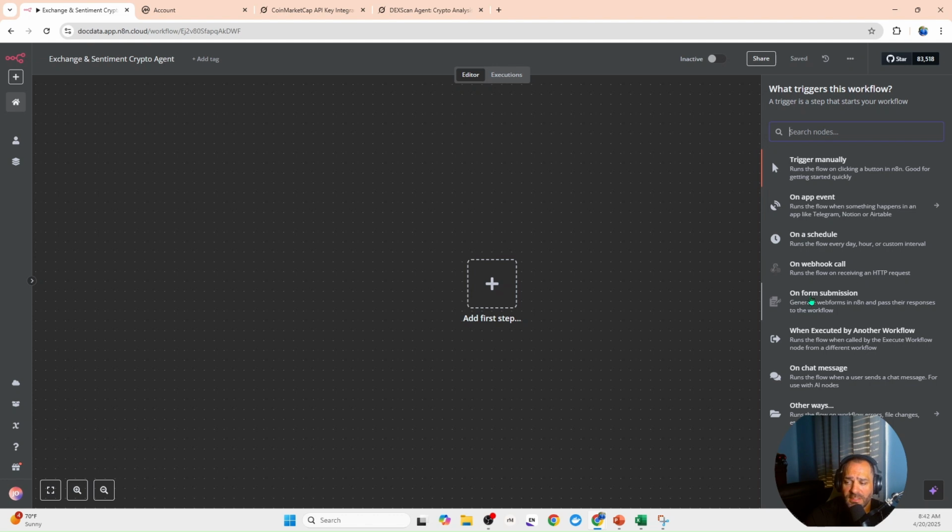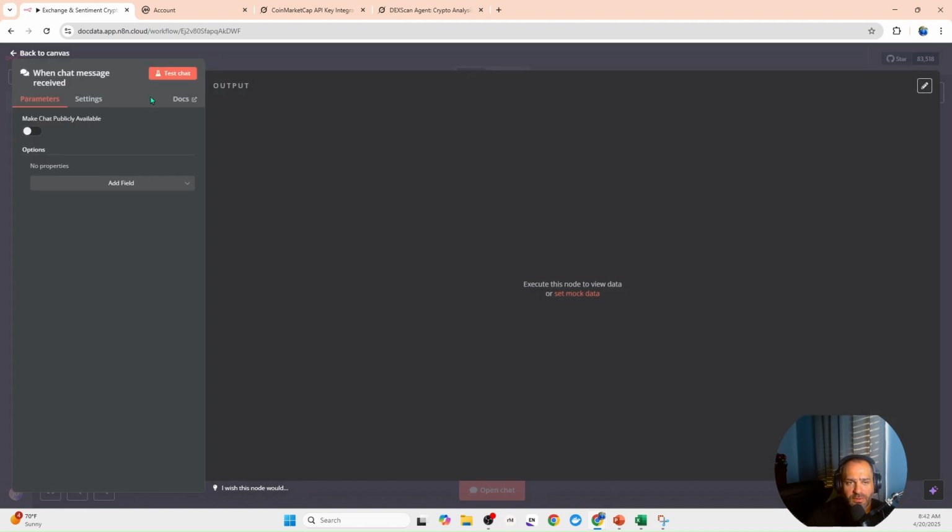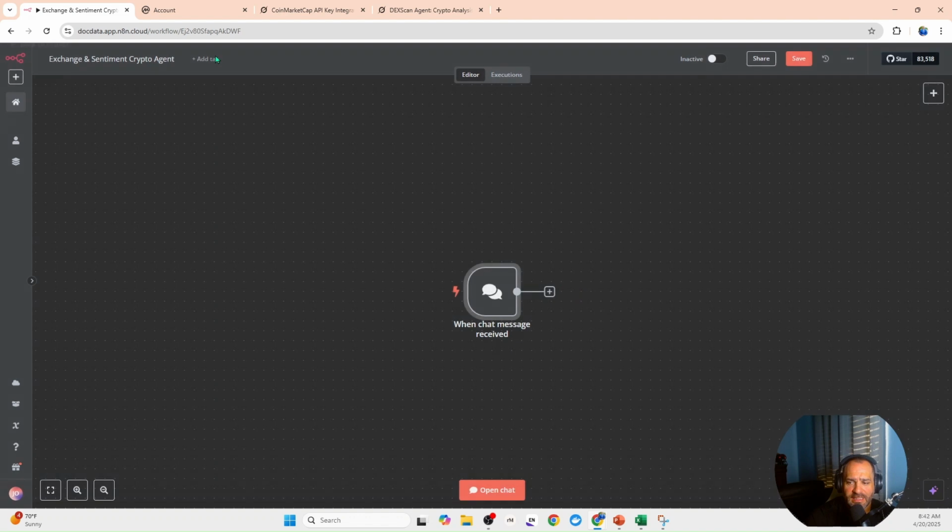You can do it on form submissions. And again, this is from the execute another node. So a higher node will do this. And then this is the one we're going to use. It's going to be on chat message. So now once you do that, all you have to do is click in it and then you can exit back out. So now this is already set up. So we have this complete.